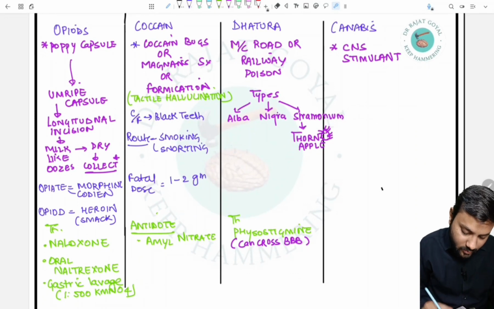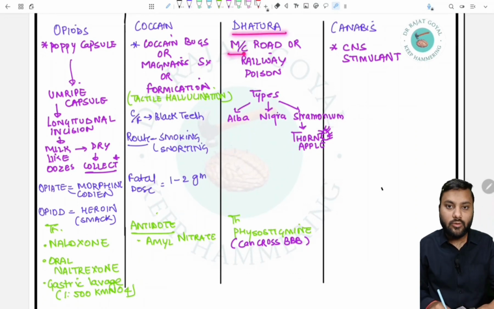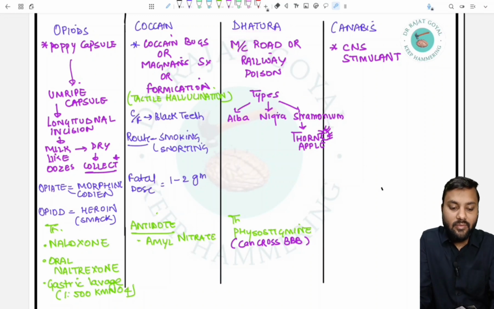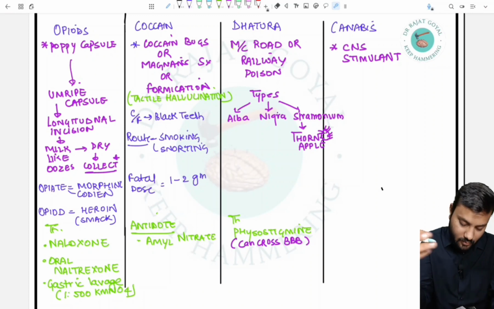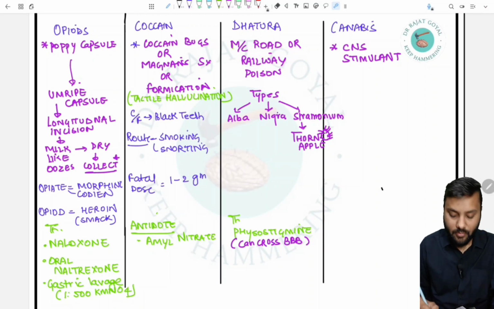Now we talk about datura. Datura is the most common road or railway poison, as we have seen that while we are traveling, some persons such as babas, etc., will give you something to eat, and then you will become unconscious, and they will take away your luggage, etc., or they will loot you. So it is used for road or railway poisoning, the most commonly used one.